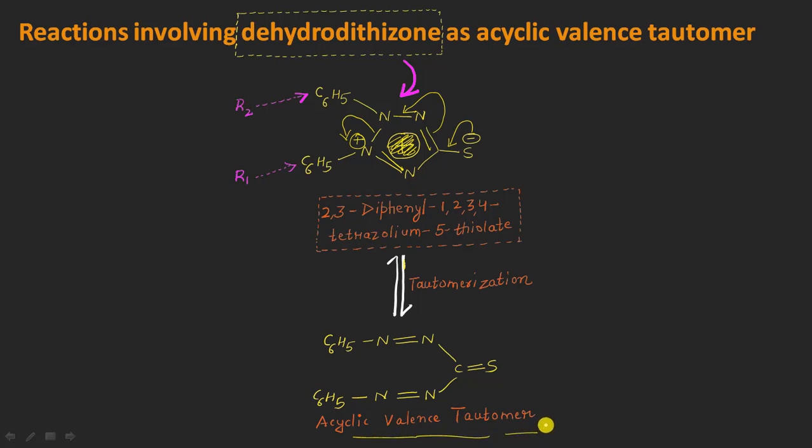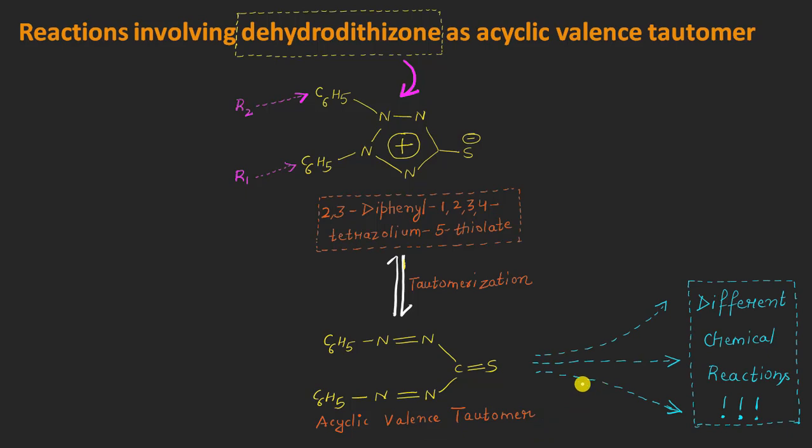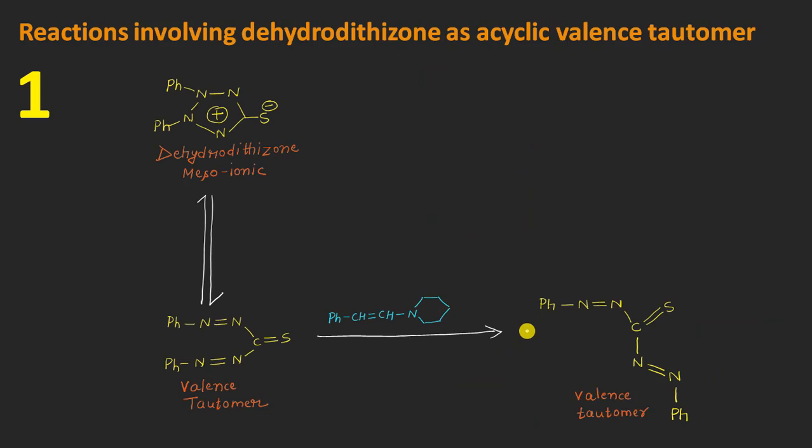And now we will see what different chemical reactions this acyclic valence tautomer can give, this all will come under this topic here. I mean the reactions involving this dihydrodithiazone as the acyclic valence tautomer, right? So let us have a look at the first reaction. So here you can see the dihydrodithiazone mesoionic molecule, and here is the valence tautomeric form of this molecule here, and you can see that the substrate is what it is, this kind of